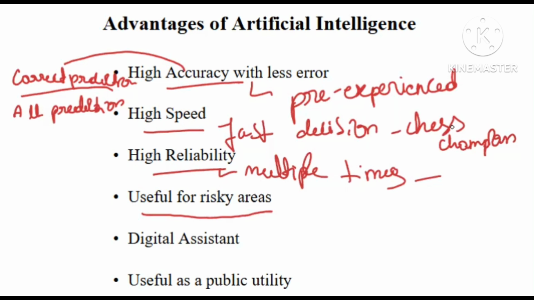Another advantage is that it is useful for risky areas. Whenever a human would be at risk in some situation or area, where I would otherwise need to send an employee, we can utilize AI machines instead. For the best example, I'm taking defusing a bomb. This is one of the risky areas, right? We can utilize AI machines to defuse the bomb.